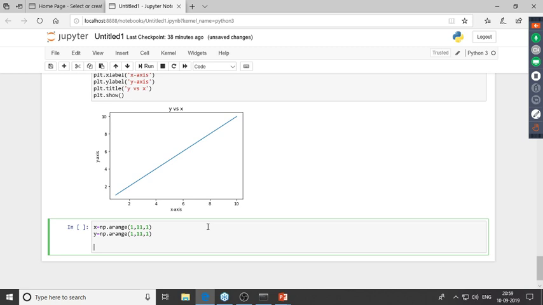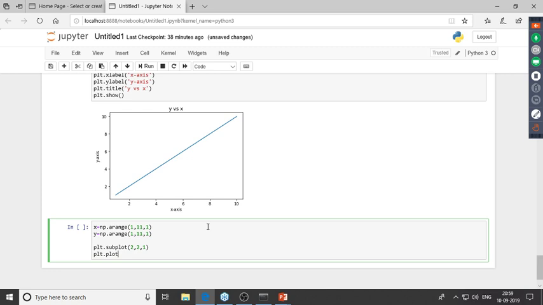So I'll type in plt.subplot, and this over here takes in 3 parameters. So the first parameter is number of rows, second parameter is number of columns, and next we'll give the plot which would have to be made active. Right, so 2 rows, 2 columns, that would basically give us 4 plotting areas, and we are making this plot in the first slot over there. So plt.subplot and plt.plot over here. So I'll make the graph x, y.